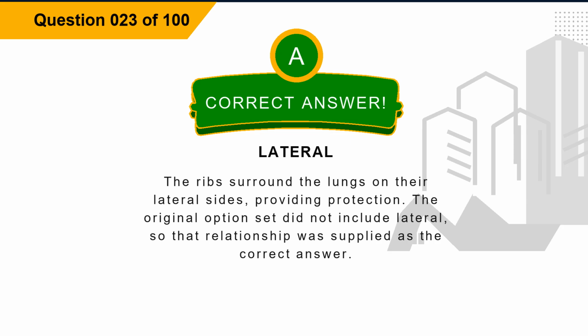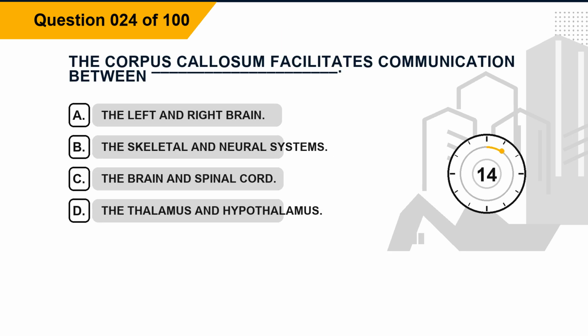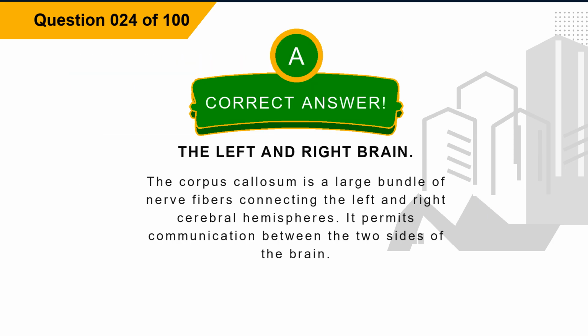Explanation: the ribs surround the lungs on their lateral sides, providing protection. The original option set did not include lateral, so that relationship was supplied as the correct answer. Question 24. The corpus callosum facilitates communication between blank. Option A, the left and right brain. Option B, the skeletal and neural systems. Option C, the brain and spinal cord. Option D, the thalamus and hypothalamus. The correct answer is option A, the left and right brain.